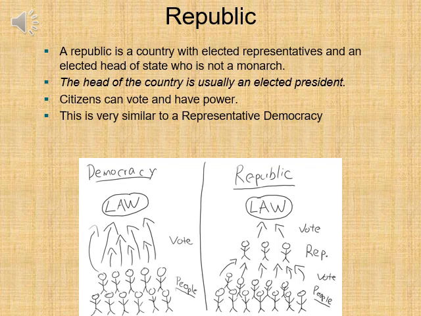A republic is a country with elected representatives and an elected head of state who is not a monarch. The head of the country is usually an elected president. Citizens can vote and have voting power. They vote for representatives, like their senators. The senators then help wield the power of the people to make laws, to enact laws and legislation to help rule over the people themselves.